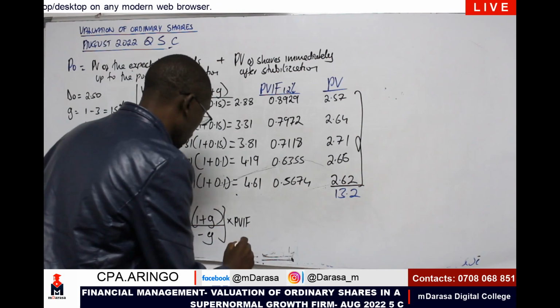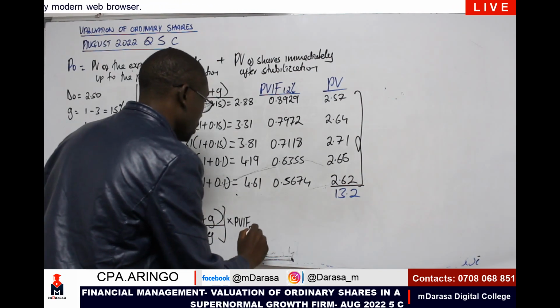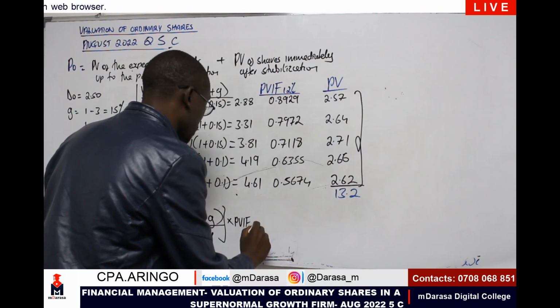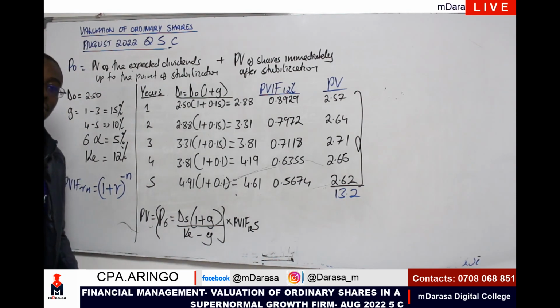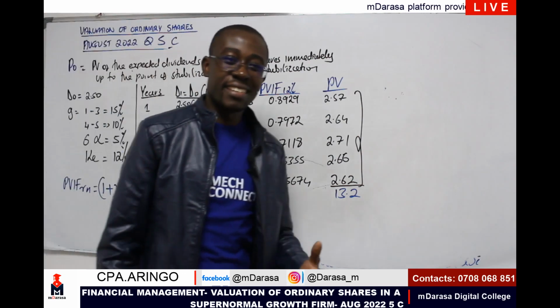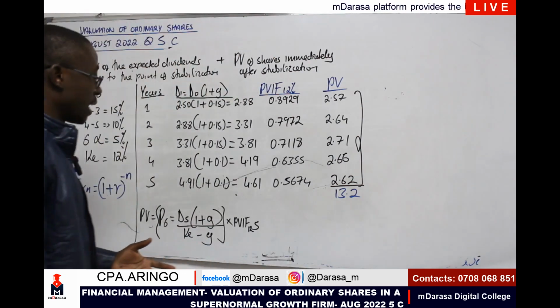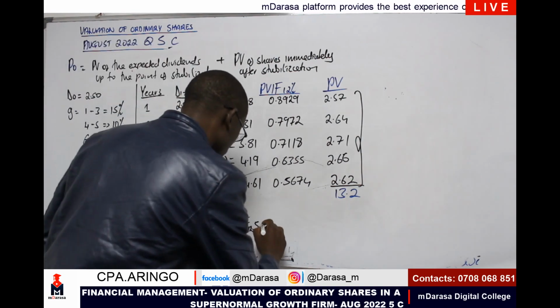Given the rate, which is of course the cost of equity, 12%, and 5 years. That is what we should be having there. So in this context, things will be very simple. All I need to do now is to figure it out.